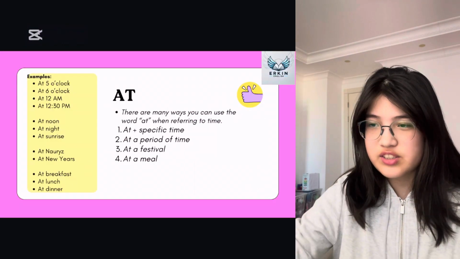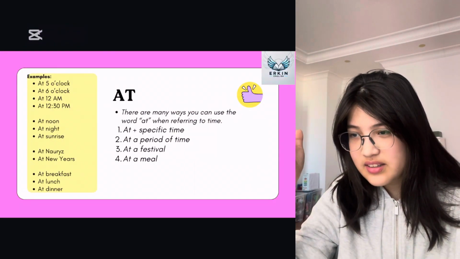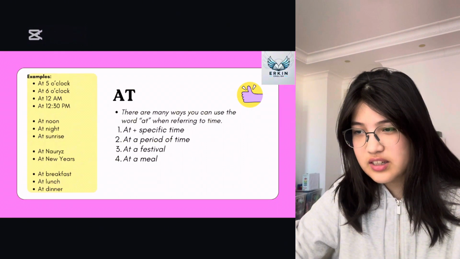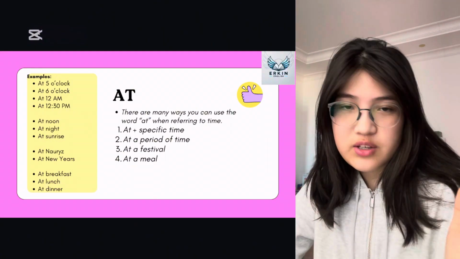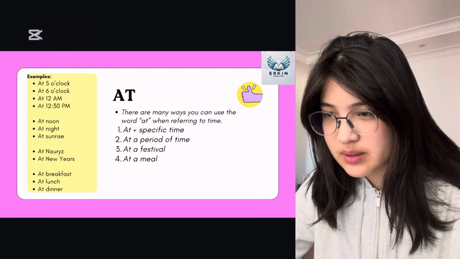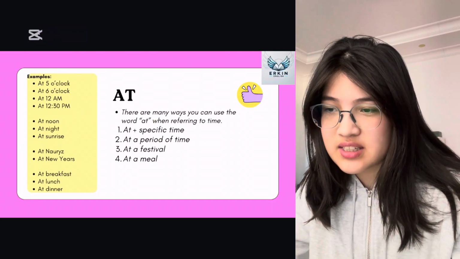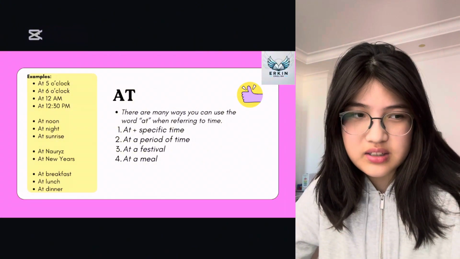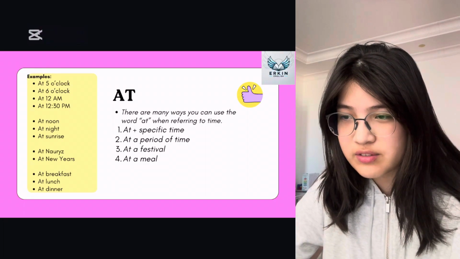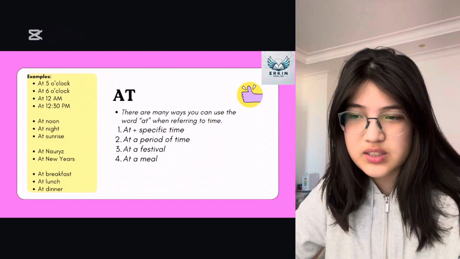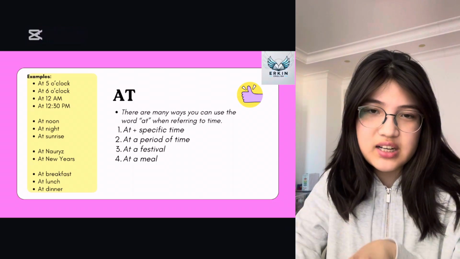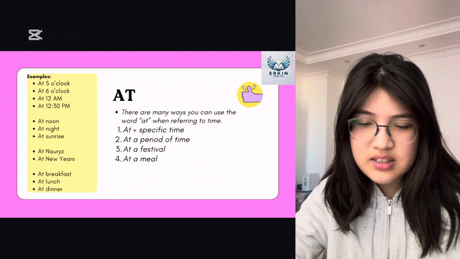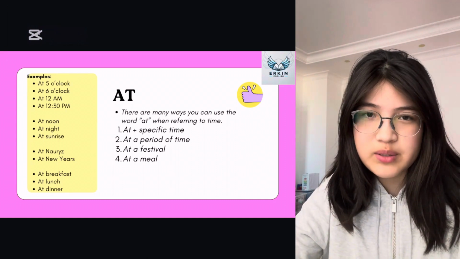So first of all, we are going to start with the preposition at. There are multiple different ways where you can use the preposition at to tell time. And here we have 4 of them. So the first one is you can use at to talk about a specific time. And here we have a couple examples. At 5 o'clock, at 6 o'clock, at 12 a.m., at 12:30 p.m. We learned about how to tell time in one of my previous lessons in the A1 level course, and we can use at to say that it's at a specific time where you can check the clock and be like, for example, right now it's 6:38. We can say at 6:38 I was filming this video.